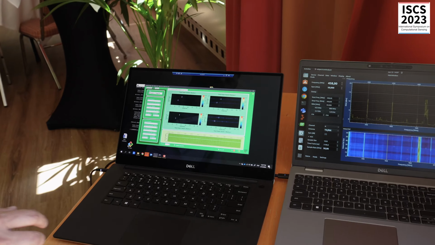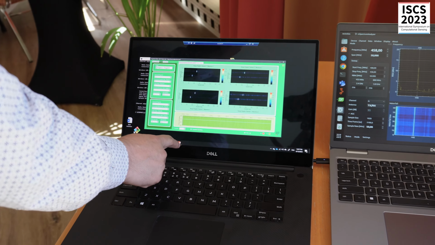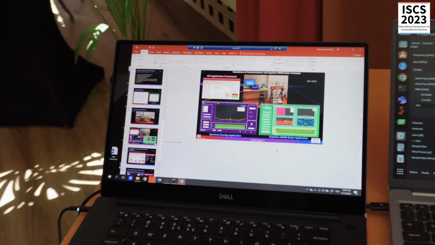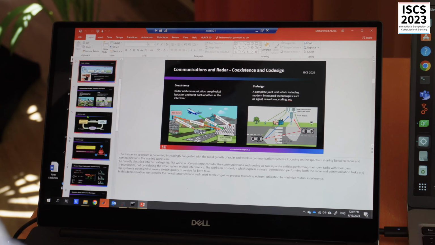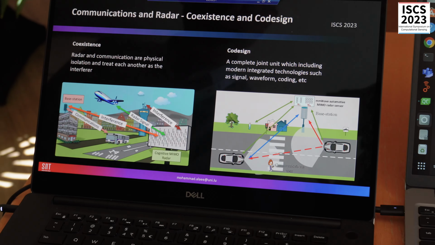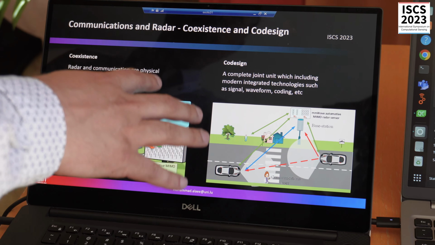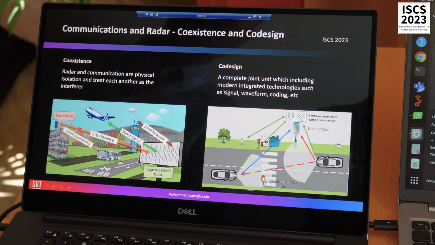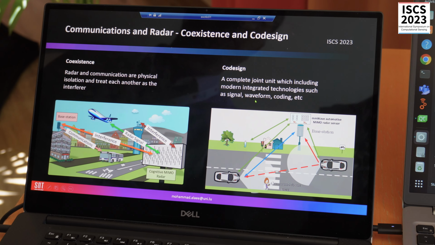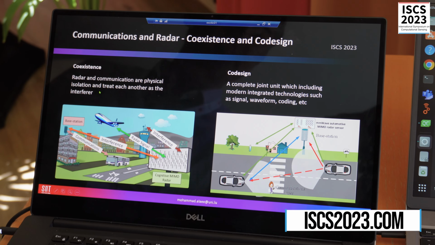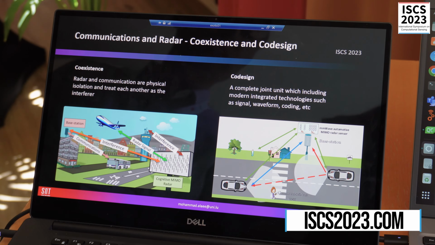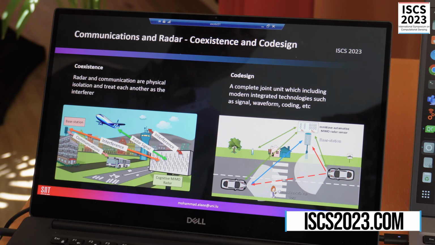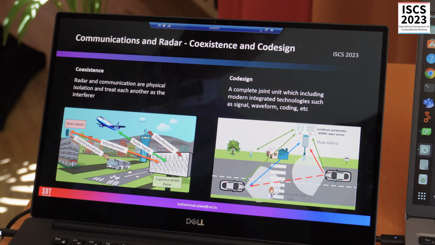Here, I would be happy to show you a demo for coexistence of radar and communication. Before going through the demo itself, I show the entire concept. We have two different systems for radar and communications together. We have a structure for co-design where radar and communications are working together with one hardware, and the other structure is coexistence. When radar and communication know that there is another system using the same frequency bands, they try to work with each other kind of cooperatively.